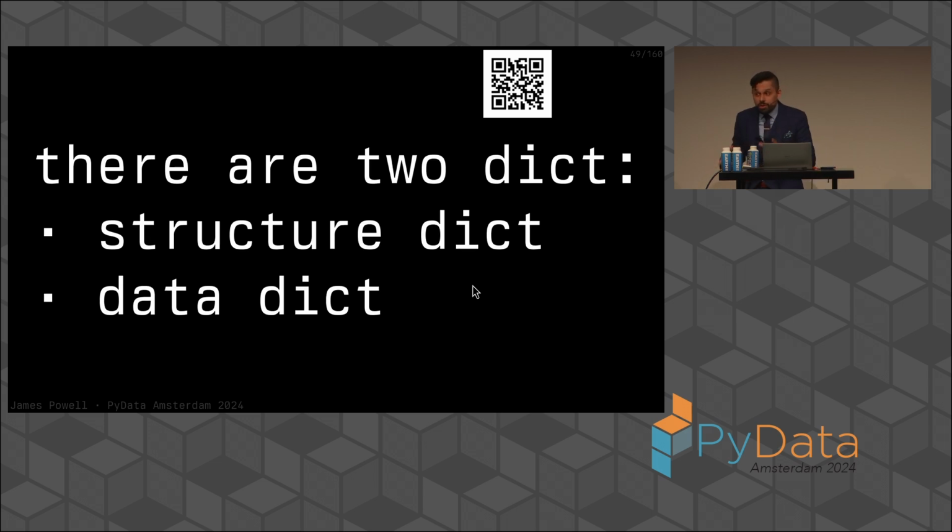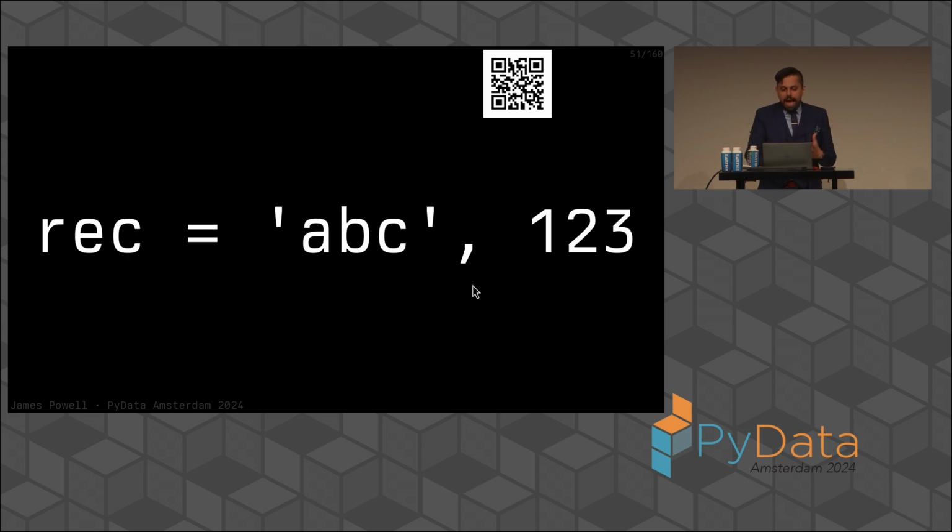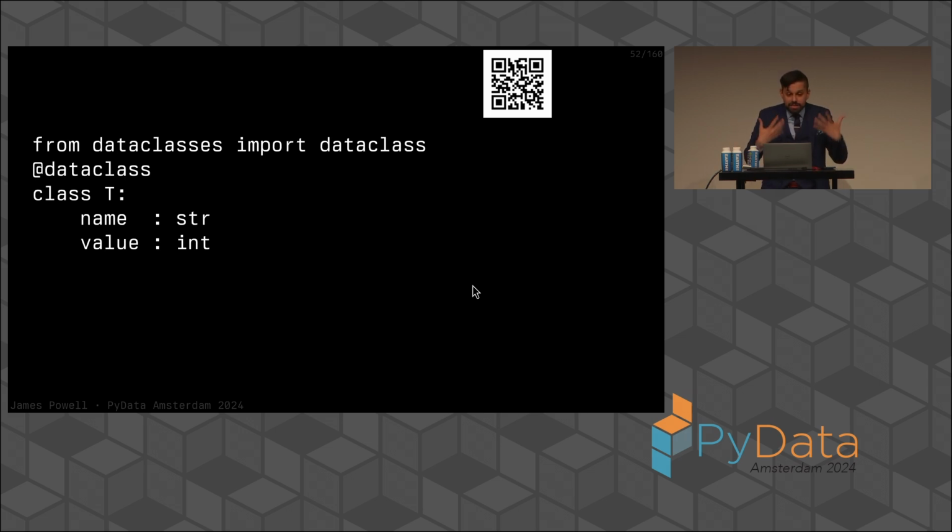Now, what's really interesting when we think about the built-in structures in Python is there's actually two dictionaries in Python. There's a structural dictionary and a data dictionary. There are two different ways in which people use dictionaries. A structural dictionary looks something like this. Here we have names and values, strings and integers, and this is maybe a slightly more self-descriptive modeling of what we might model as a tuple that, as this code begins to evolve, might turn into something like a class,